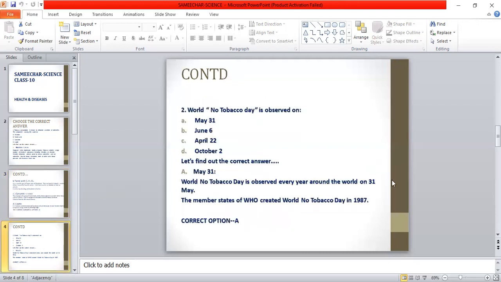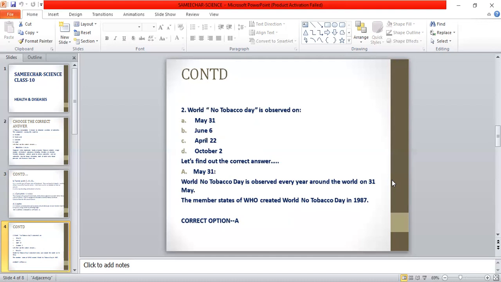World No Tobacco Day is observed on which day in a year? Options are option A, May 31, option B, June 6, option C, April 22, and option D, October 2nd. Let's find out the correct answer, students. The correct answer is option A, May 31, because World No Tobacco Day is observed every year around the world